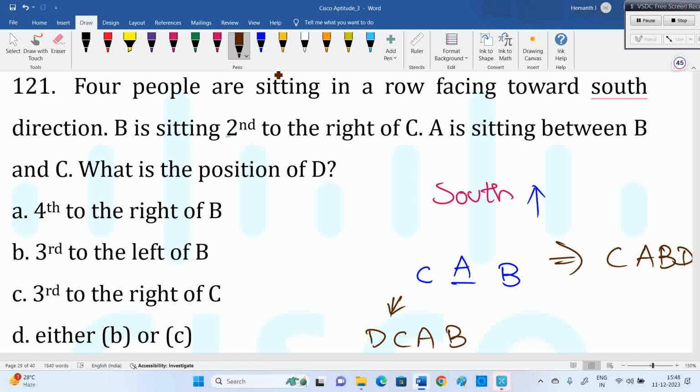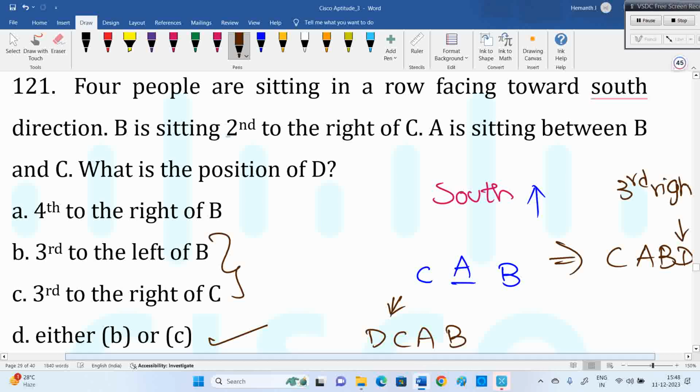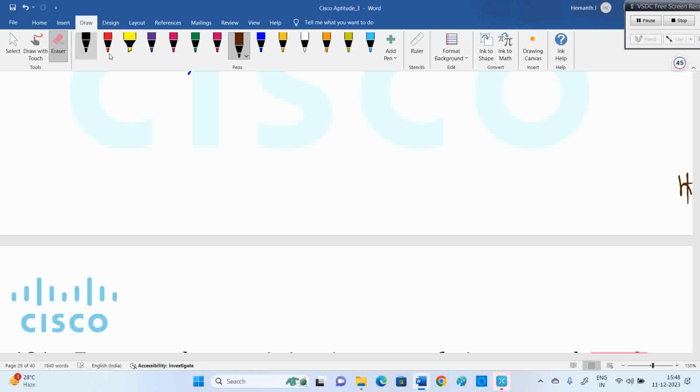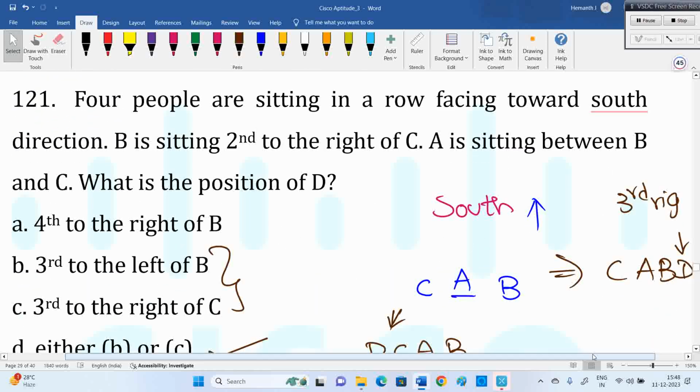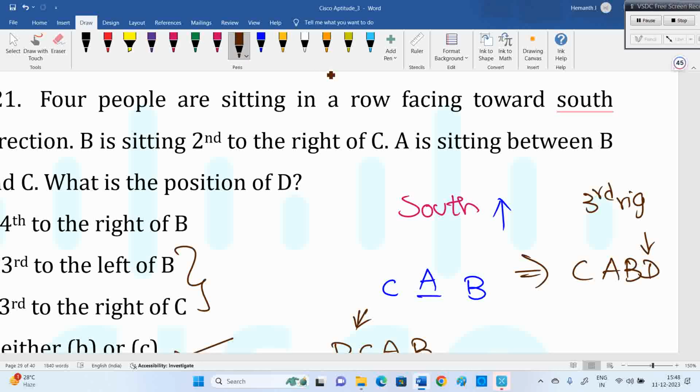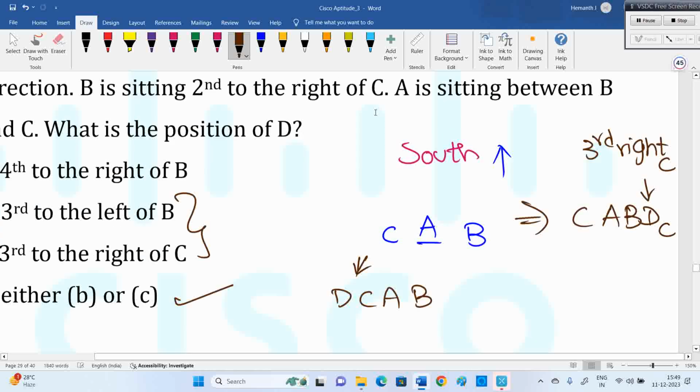Third to the left of B or third to the right of C, either B or C. They are not asking third from the left end or fourth from the right end, but they have taken it with respect to C or with respect to B. This is third right of C, or this will be third left of B.